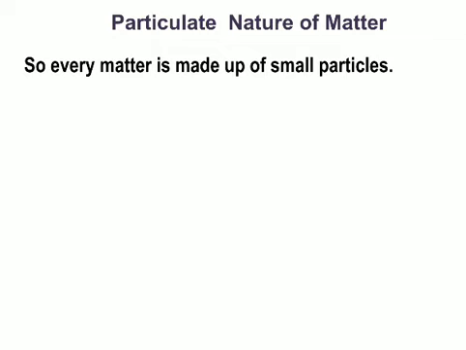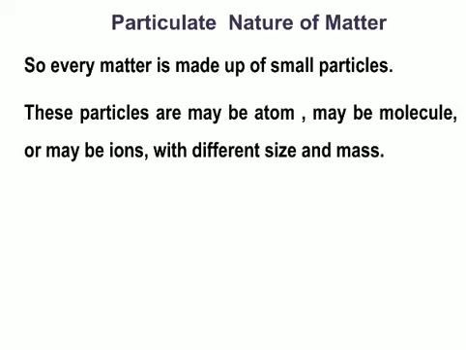So that is what we can say, every metal is made up of small particles. That may be an atom, a molecule, or an ion. So what we can confirm from here is that matter is made up of small particles, and these particles can be atoms, molecules, or ions. And yes, these atoms, molecules, ions can be of different size and different mass according to the matter we are considering.